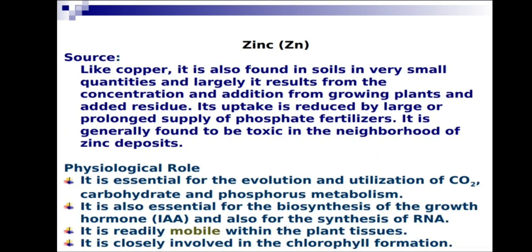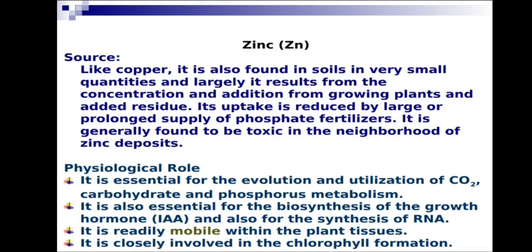Important to keep in mind: IAA is indole acetic acid, an auxin. Zinc is very important for the biosynthesis of auxin. This is very important to be noted. And for synthesis of RNA.